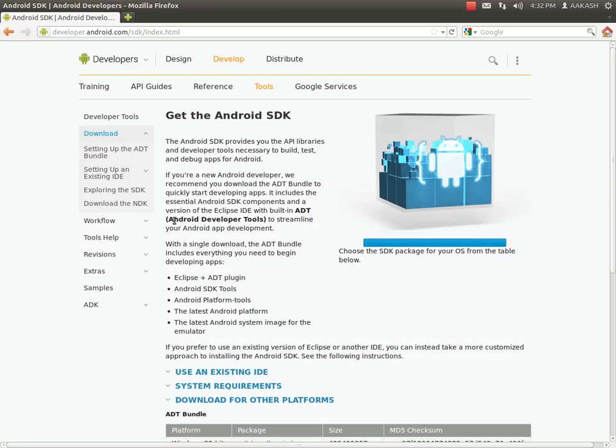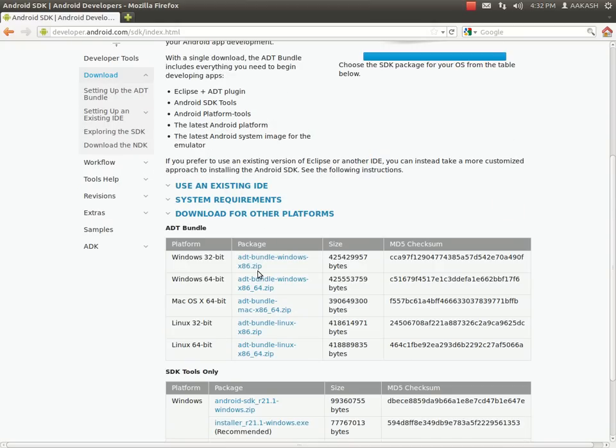Now from this page we have to select the ADT bundle, which depends on the OS. If you are working on Linux 32-bit, then you have to click on ADT bundle Linux x86.zip, or if you are working on Windows 32-bit, then you have to select this ADT bundle.